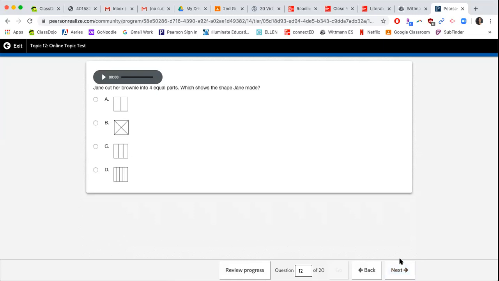Jane cut her brownie into 4 equal parts, which shows the shape Jane made. And so remember, if they're going to be 4 equal parts, then everyone gets the same share, and there needs to be enough for 4 different people.